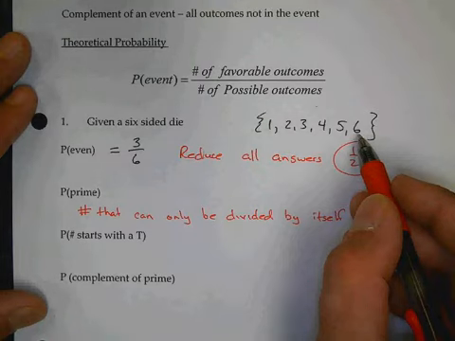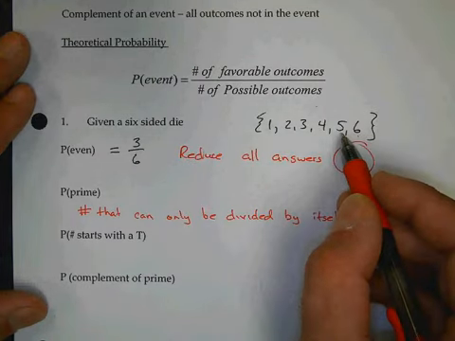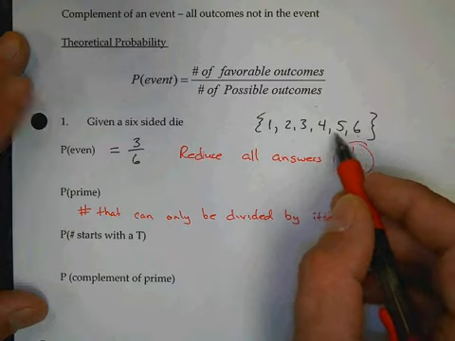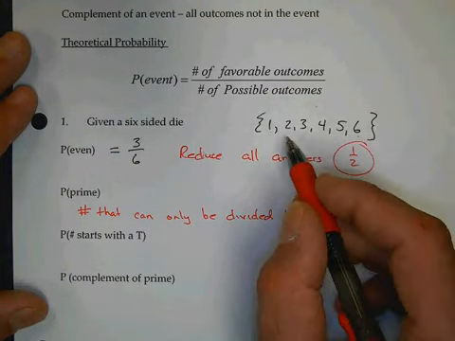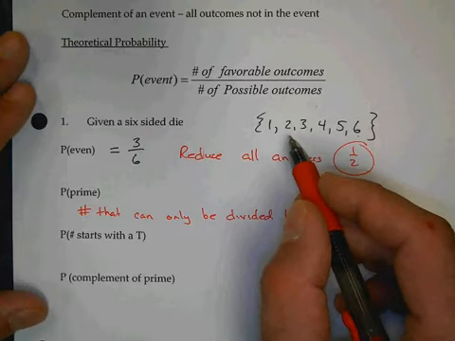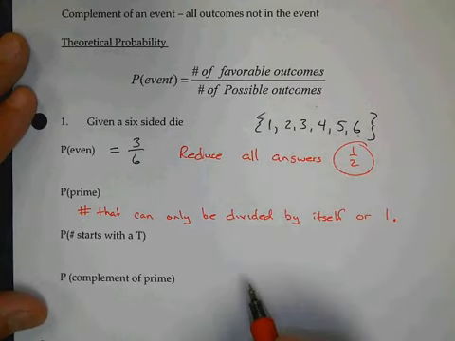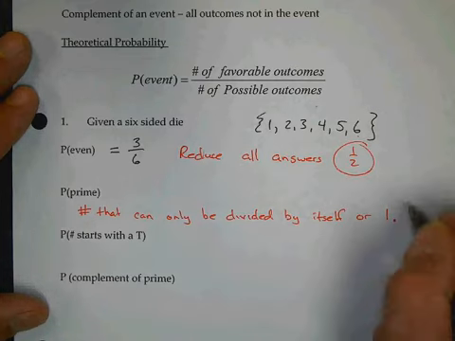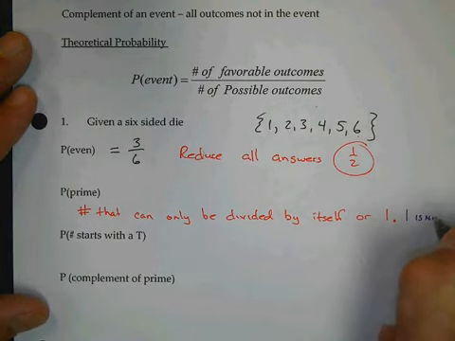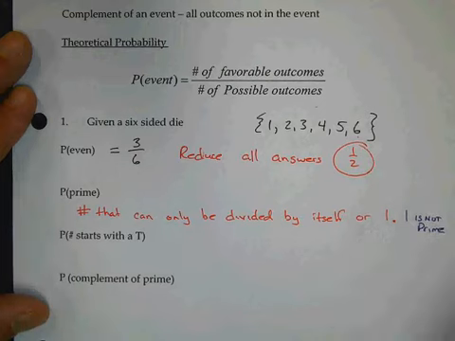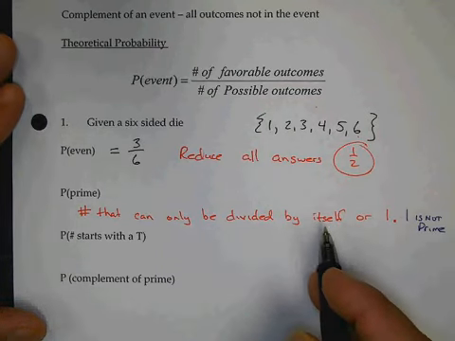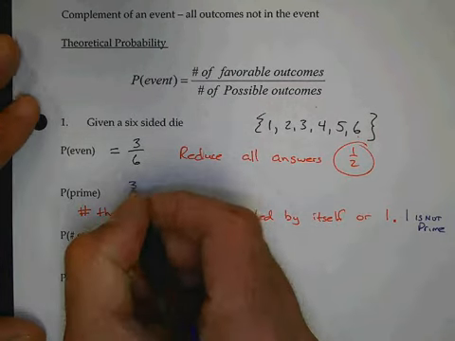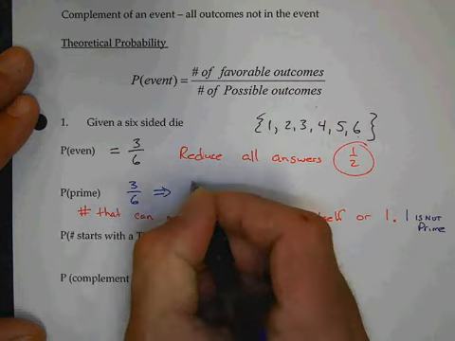No, because you can divide it by 2. Is 5 a prime? Yes, that's 1. Is 4 a prime? No. Is 3 a prime? Yes. Is 2 a prime? Yes, it is. Now, this is not a trick question, but you have to understand 1 is not prime. By definition, 1 is not prime. So how many numbers were prime? 3 of them. So 3 out of 6, which leads to a probability of 1/2.